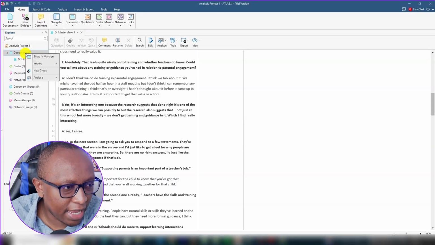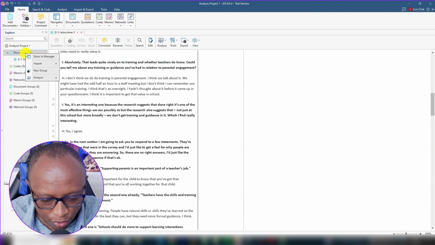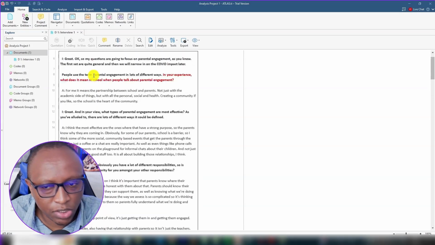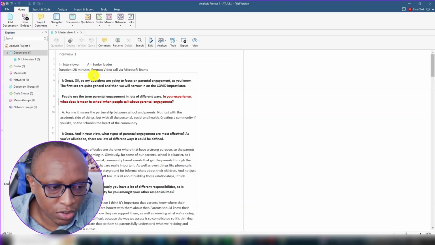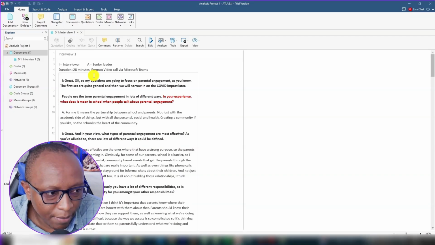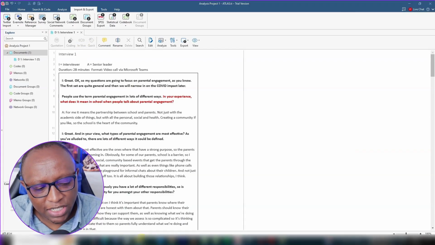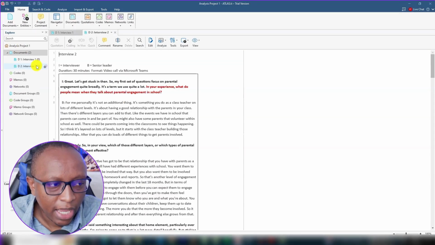In ATLAS.ti, by the way, in the documents, you can also create grouping of documents, but that will come in my later tutorials. Today, I just want to import and show the basic coding using this software and how we combine codes based on shared meaning and how we manage codes coming from different participants and from different questions. So let me just drag and drop the other transcript. Drag and drop that under documents. And we have 2 transcripts imported in ATLAS.ti.